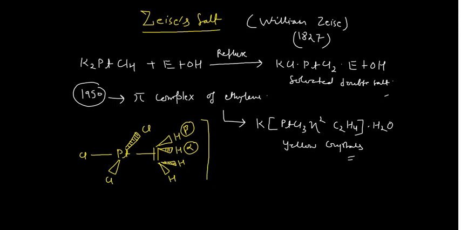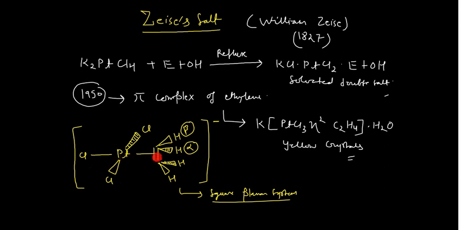So I can draw this like, say, I can put a negative charge over there. So this was your Zeise's salt, and it's a square planar system. The important thing is that you should remember that this particular part is not in the same plane where your doubly bonded alkene is placed. It is perpendicular.